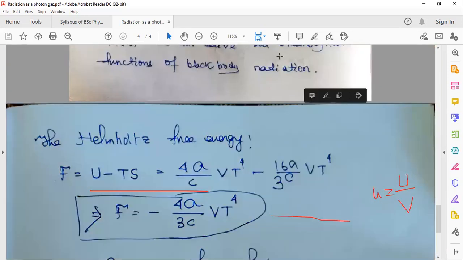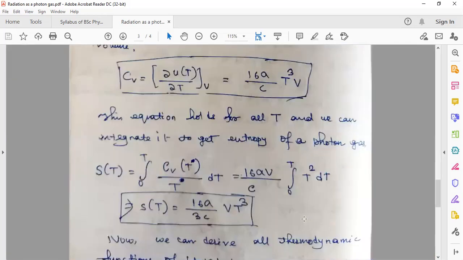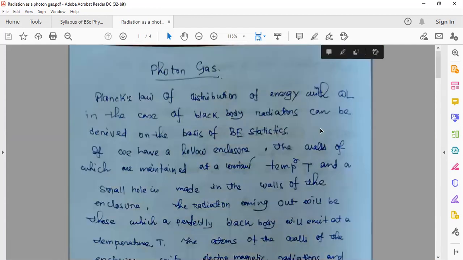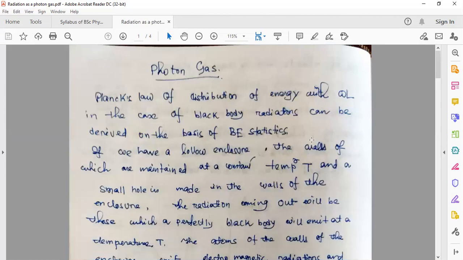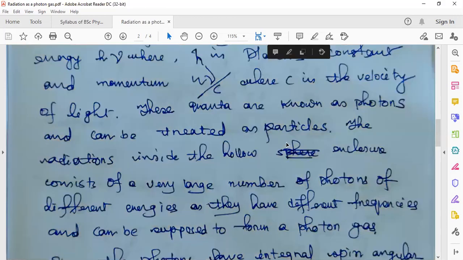So that's all about the photon gas, what a photon gas is, and various thermodynamic functions. I think I can also include one small topic, the difference between photon gas and ideal gas. I will add some documents from the internet to your Google Classroom, and you can read it from there.